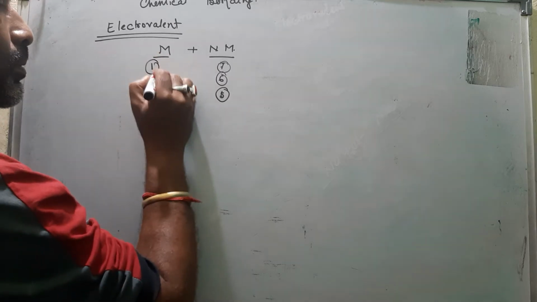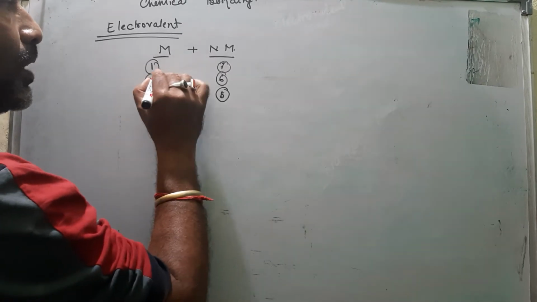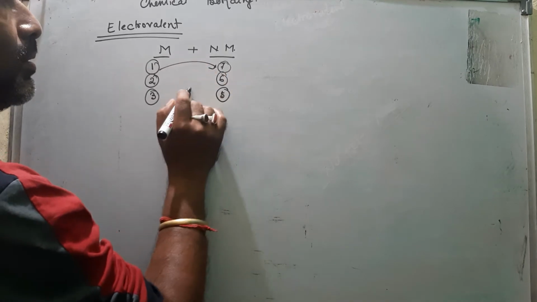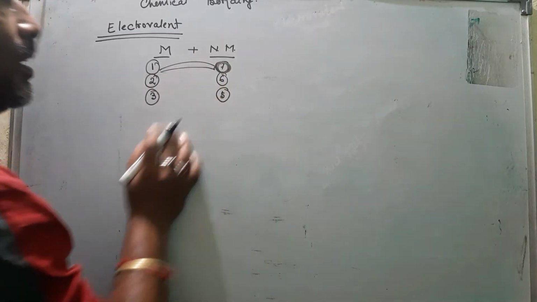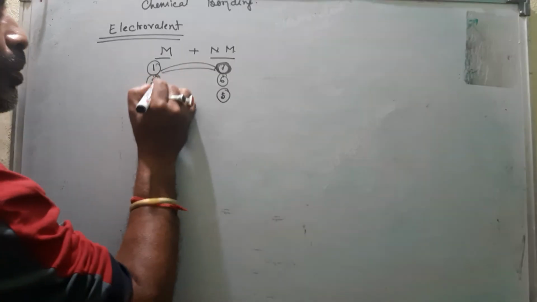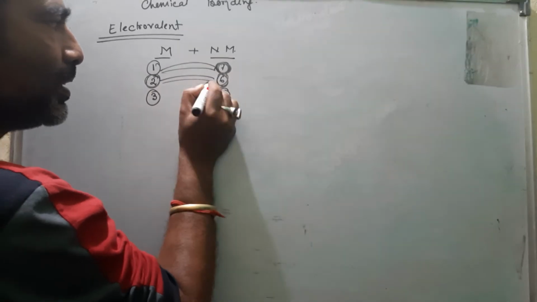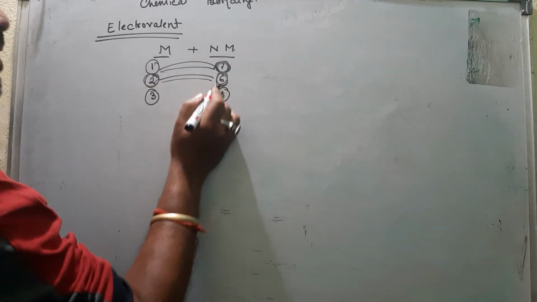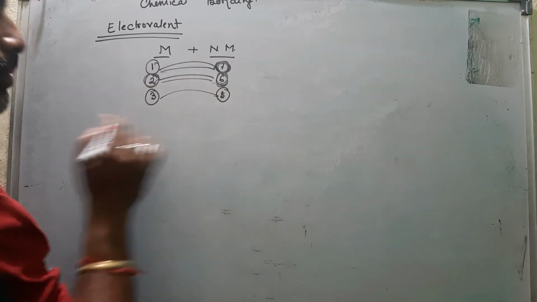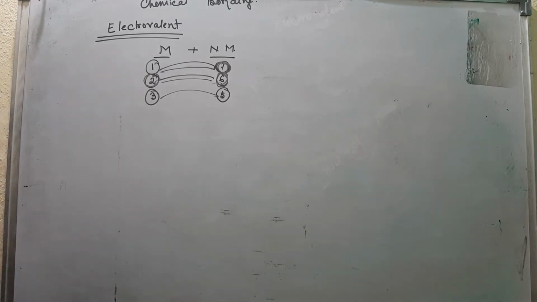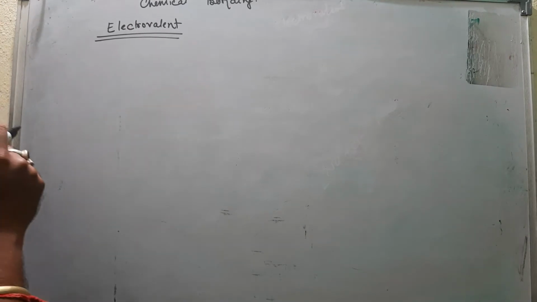So this is 1, this is 2, this is 3. 1 electron released, so the one whose outermost electrons are 7 is the gainer. 2 electrons released, the one whose outermost electrons are 6 is the gainer. So it transfers, gains, transfers, gains. So let's take an example and it is easy to understand.